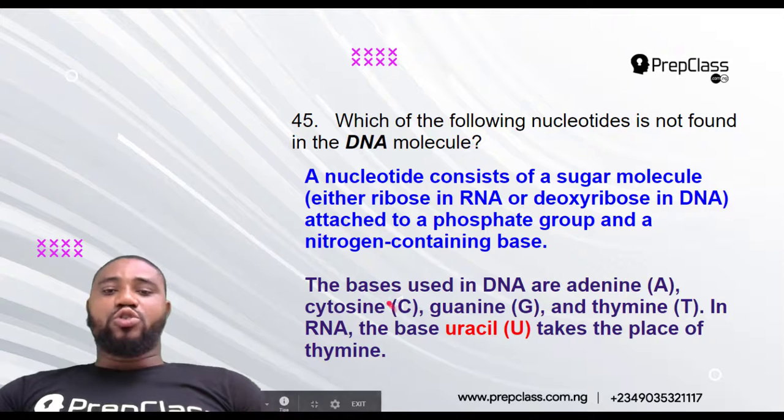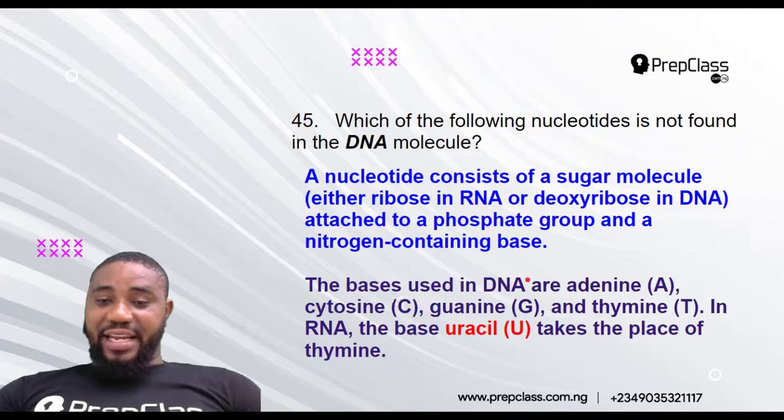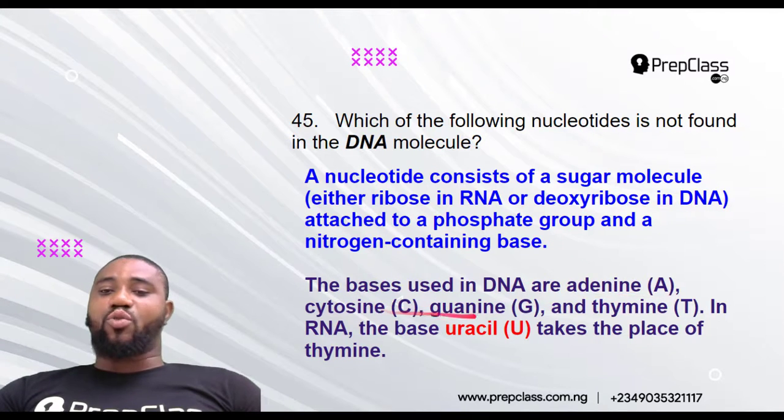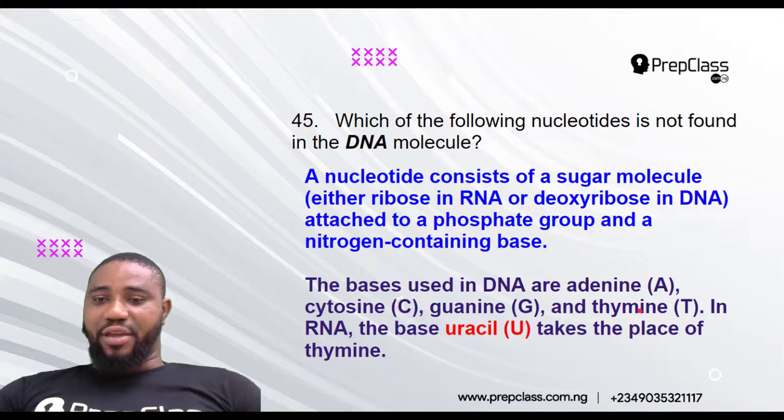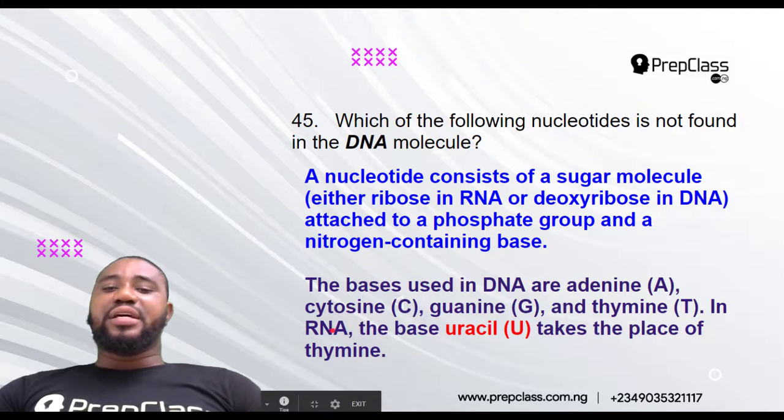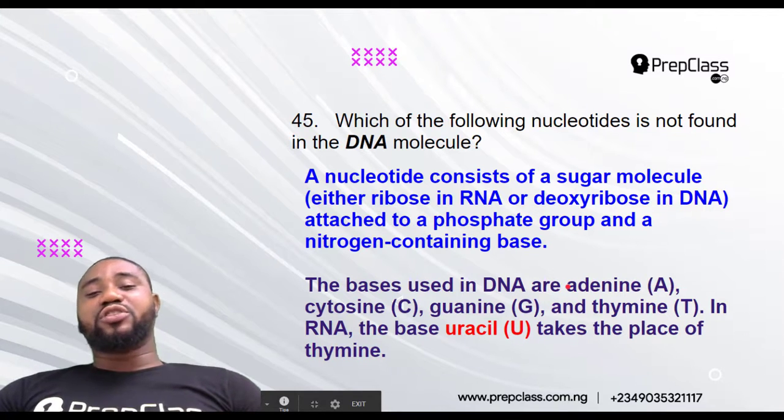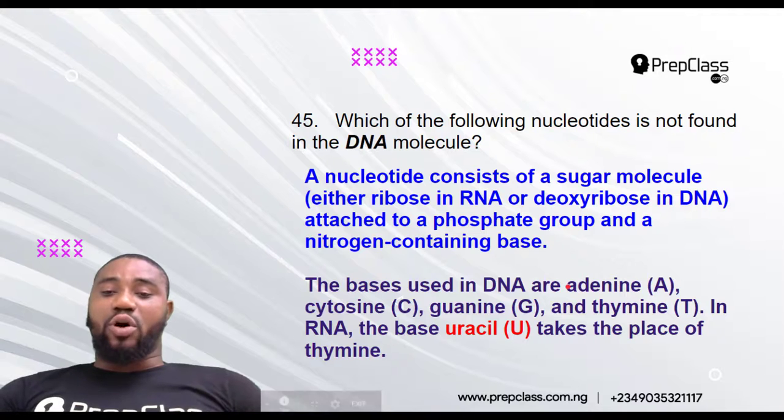Are you following? The bases used in the DNA are adenine, cytosine, guanine, and thymine. But in the RNA, the base uracil takes the place of what? Thymine. So the nitrogenous bases found in DNA include adenine, cytosine, guanine, and thymine.